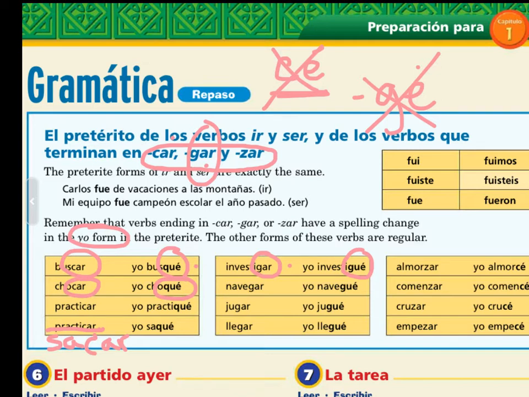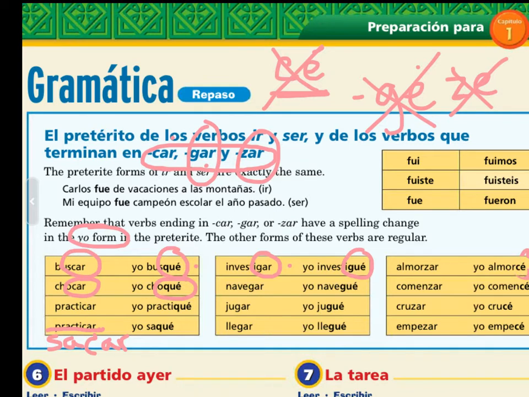Okay, last one is zar, Z-A-R. And what happens if we put, well, we can't put an E after a Z. It's just not allowed in the rules of Spanish. So what we have to do is we have to change it to a C. Oops, that covered that up.